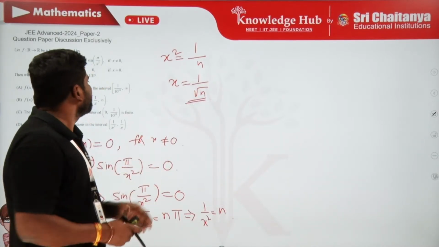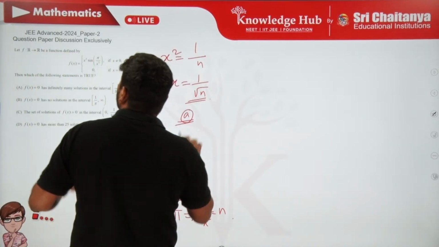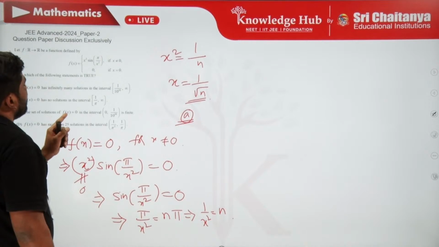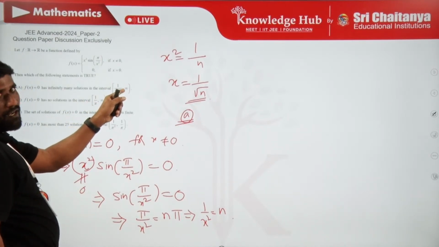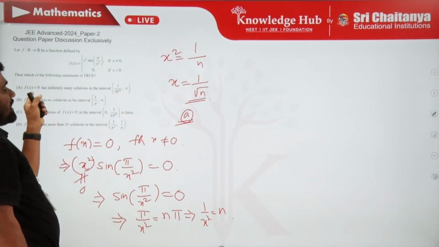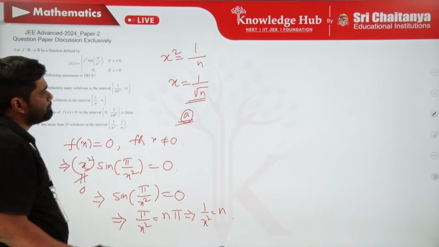Now, first of all, let me verify the first option. If x belongs to this particular interval, I have to verify whether this equation has infinitely many solutions in that interval or not. Let's see.